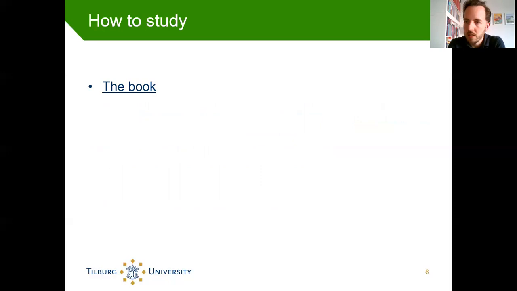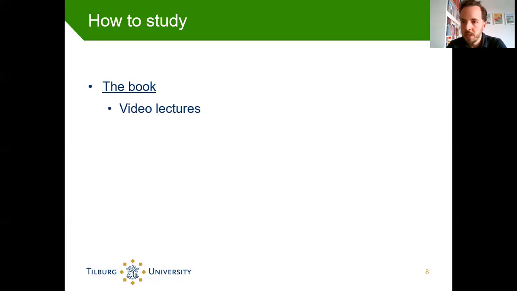So as I said, the book is a very good resource for this course. You might have used it already quite a bit for the different assignments or not. You might also have used the videos, but basically all the information is in the book. So if you know the book by heart, then there's no need to study anything else. Although it might be nice to look at different things. So very much use the book also during the exam, just to look things up, right? So if the question is about a certain assumption, then look up this assumption in the book and use it for your answer.